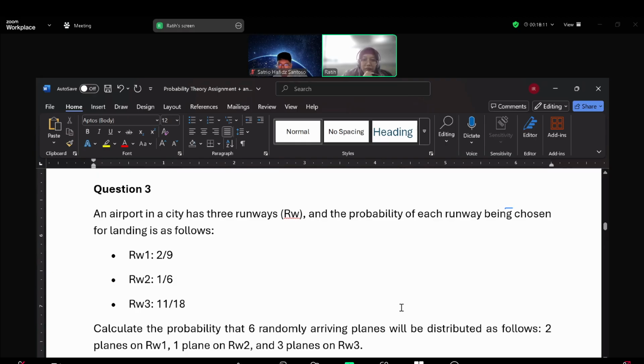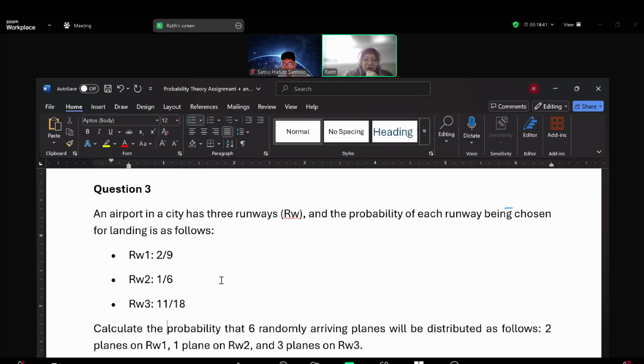Question number 3: the airport in a city has 3 runways and the probability of each runway being chosen. So we have 3 outcomes. We can conclude it is a multinomial. We don't know if it is multinomial basic or multinomial hypergeometric, like yesterday's discussion.